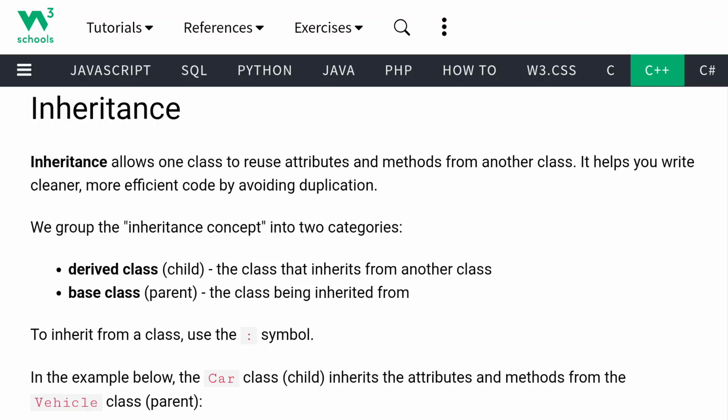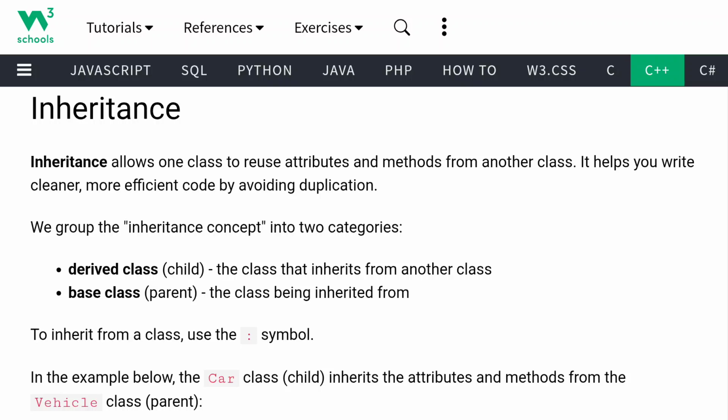This inheritance helps to make your code cleaner, because whatever you need, you create as attributes and methods, and in future if you want to use those attributes and methods, by using the inheritance concept you are going to access them. Again, you are not going to create the same attributes and methods. So the inheritance concept provides very efficient code by avoiding duplication. This is the main reason why we use inheritance in object-oriented programming languages.